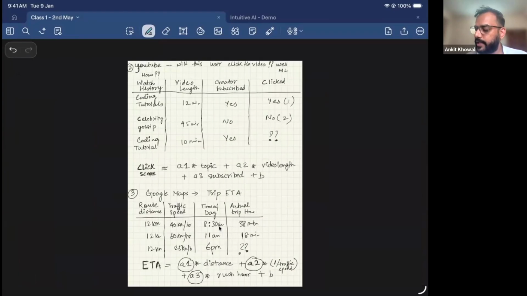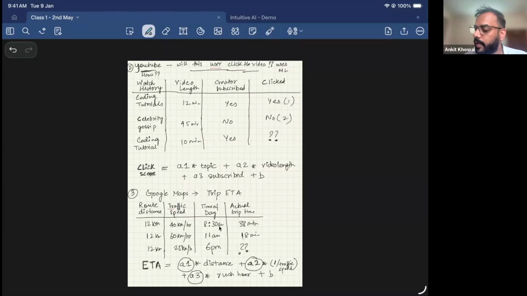Now let's take one more example. Let's say you are browsing YouTube and you want to know, when you upload a new video, will the user click on that video or not? Think of it as a recommendation system. You can think around that also. These kinds of systems also use ML.